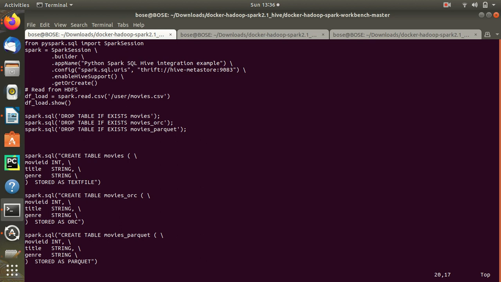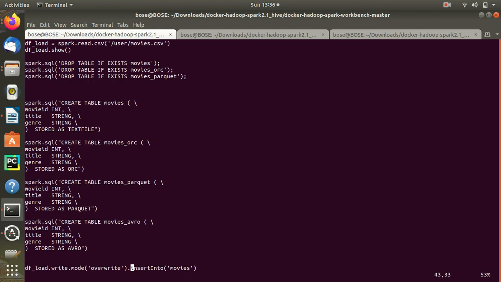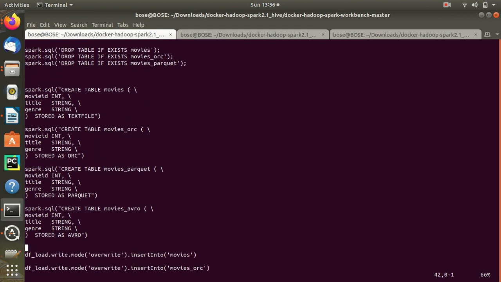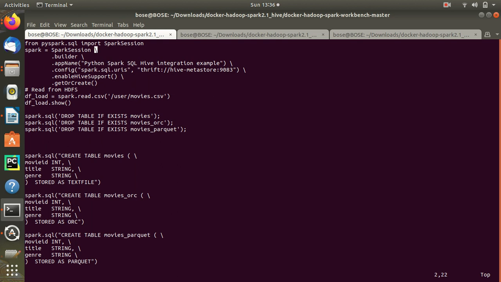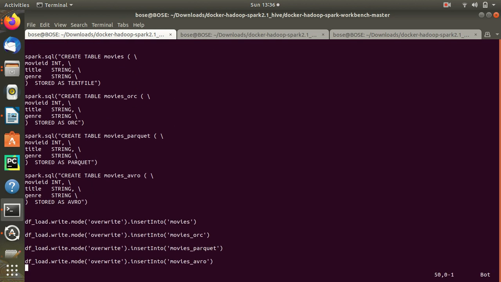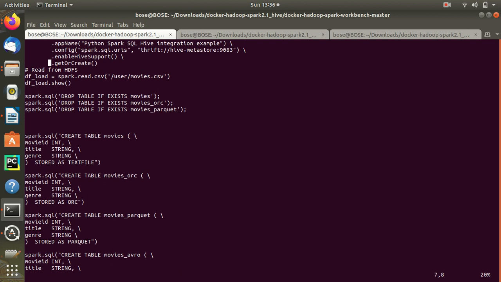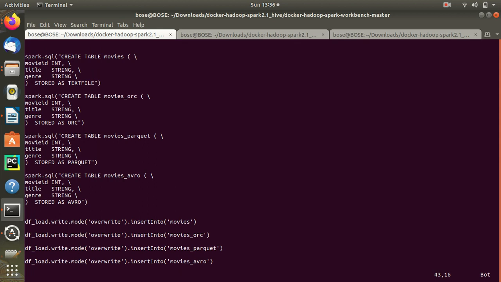Now I am creating a table called movies, which is as text, and then ORC, movies Parquet, and Avro. These are the things. Now I am also doing something here. This df.load is my data frame which will have the data. What I am doing here is overwriting the data into movies in my table, that is this one.